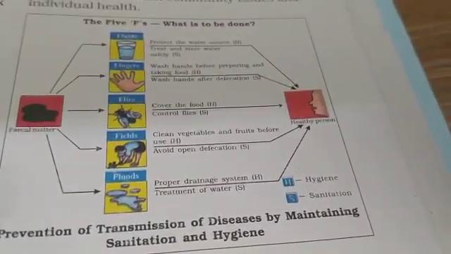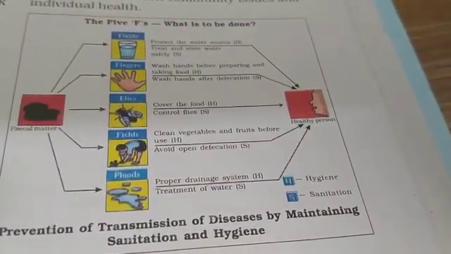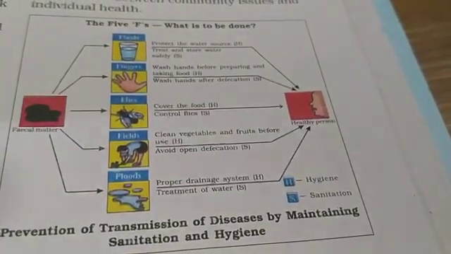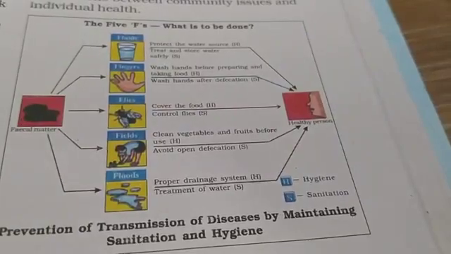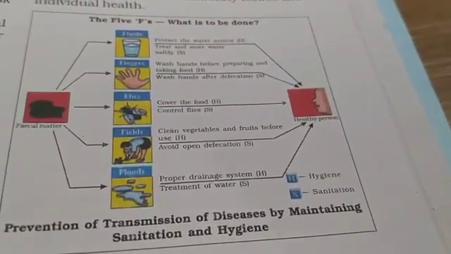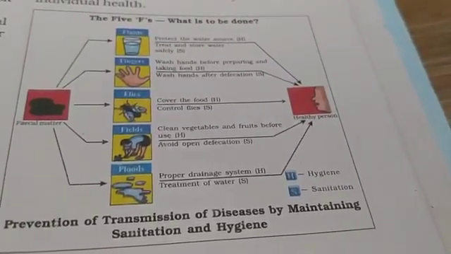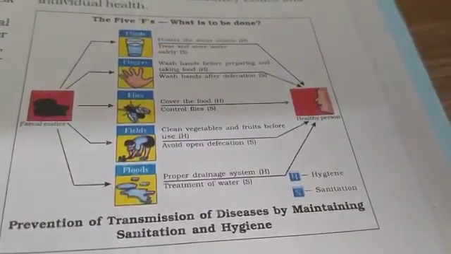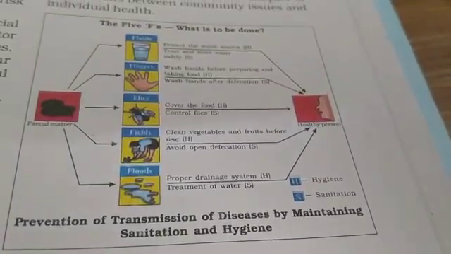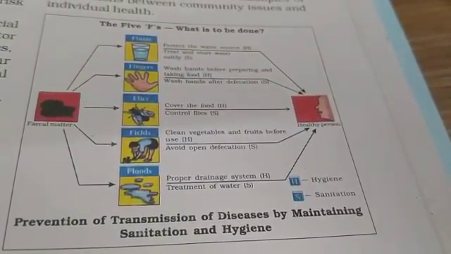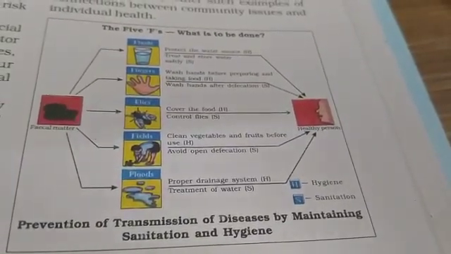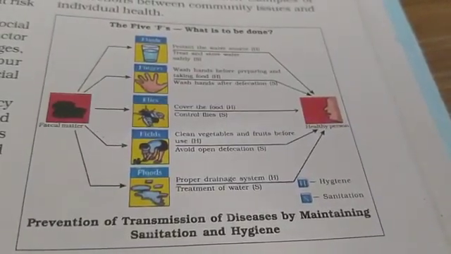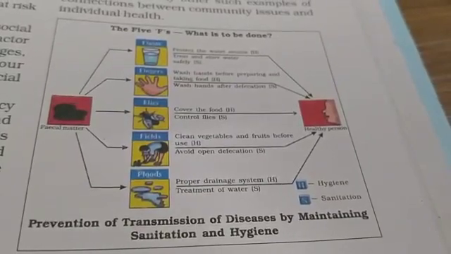Okay, children. So I was speaking about how the personal as well as the community health, how both will matter for one's health. So there's a picture given here, that is the 5 F's, what is to be done. So fecal matter, that is the feces. So if this fecal matter, okay, see what are the 5 F's to be done for the proper disposal. So fluids, then fingers, then flies, then fields and floods. So prevention of transmission of diseases by maintaining sanitation and hygiene.